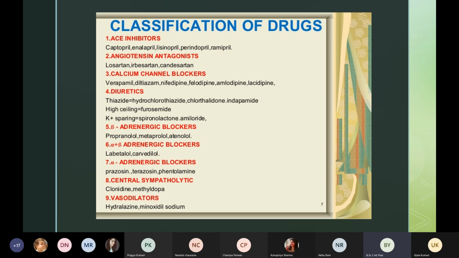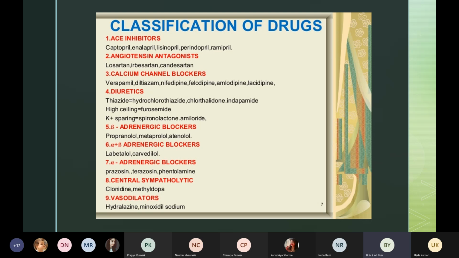Then second classification is the angiotensin antagonists, like losartan, irbesartan, and candesartan. Then we have a very important, very commonly used medicine class, which we call calcium channel blockers. I have taught you about calcium channel blockers also in the previous classes.